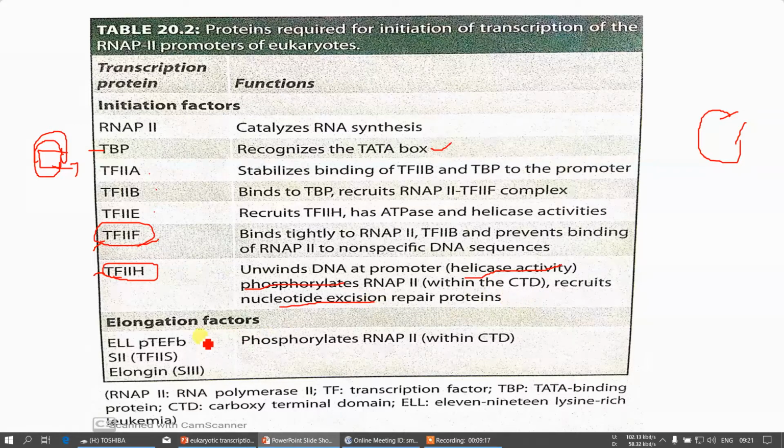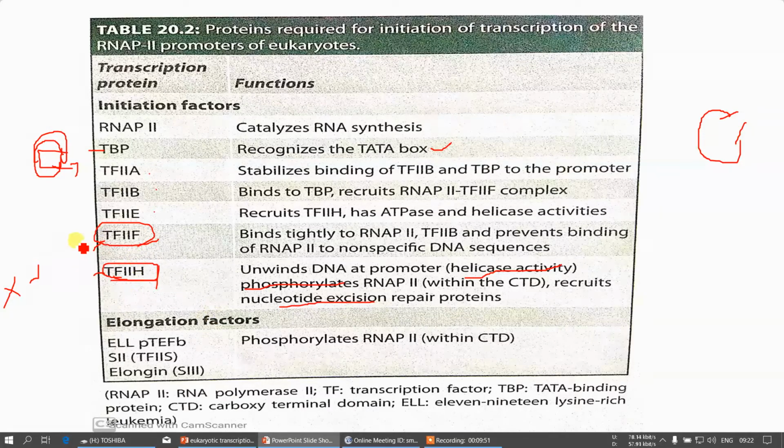Some individuals with the deficiency of this transcription factor 2H may have a disorder known as xeroderma pigmentosa. Once again I'm saying, few individuals have the deficiency of this factor known as transcription factor 2H. They have an inborn error known as xeroderma pigmentosa, and those persons will be characterized with photosensitivity and neurological disorders.